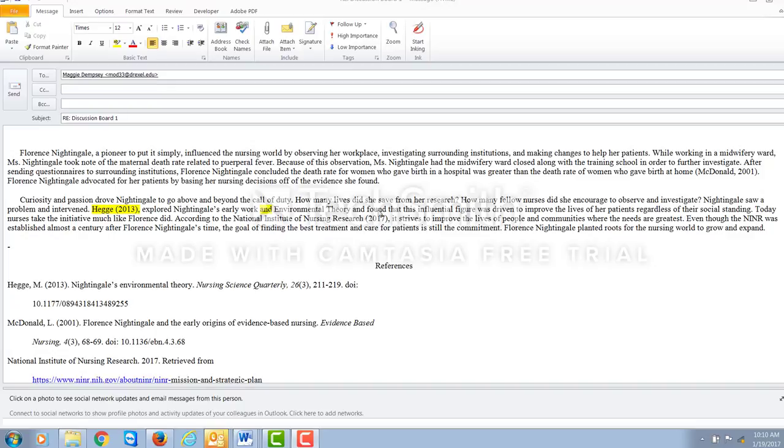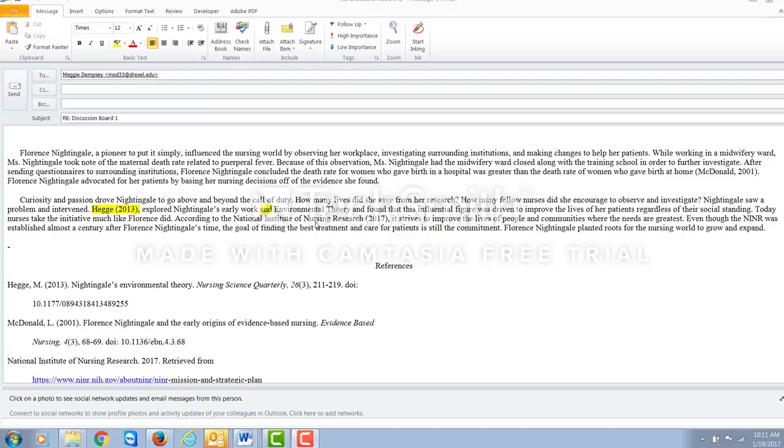And then she found this influential figure was driven to improve the lives of her patients, regardless of their social standing. Much stronger statement, right? Much stronger statement. And this comment here is fine.